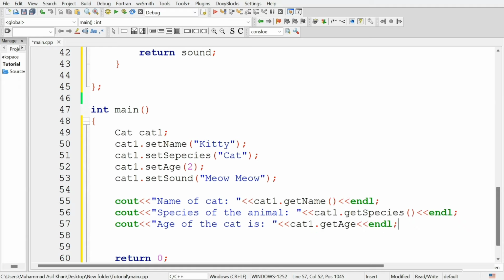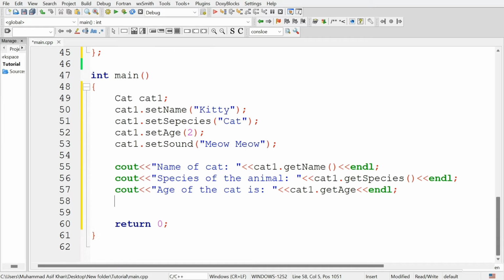And you can see these are the three getter methods, get name, get species, get age, that are defined in the animal class, but we are able to use them with the cat class that is derived from the animal class. This is the mechanism of inheritance.